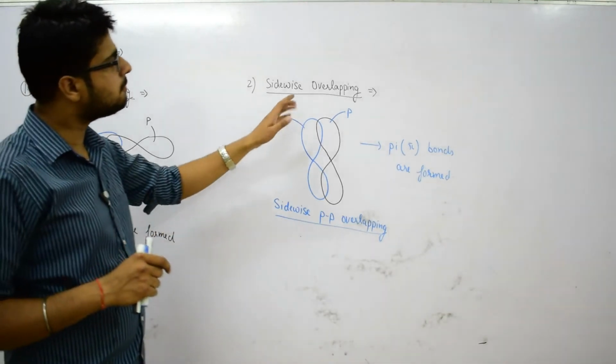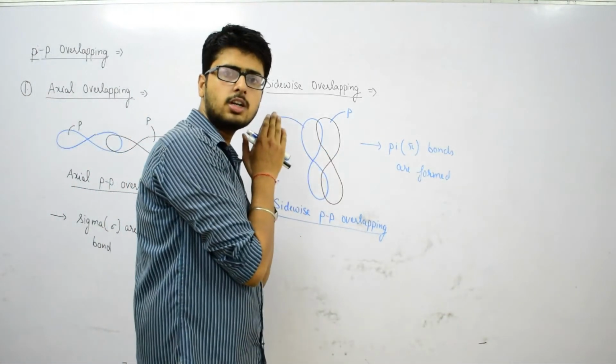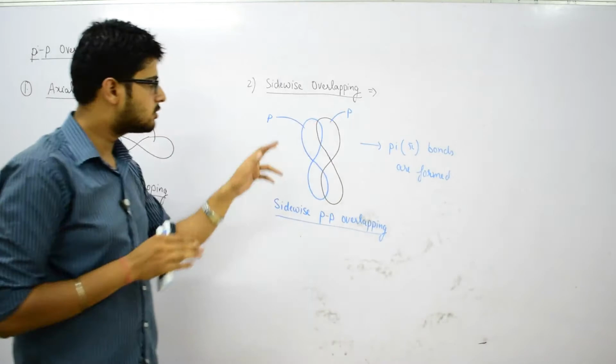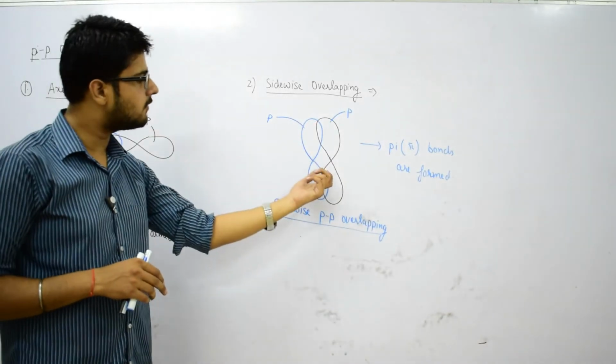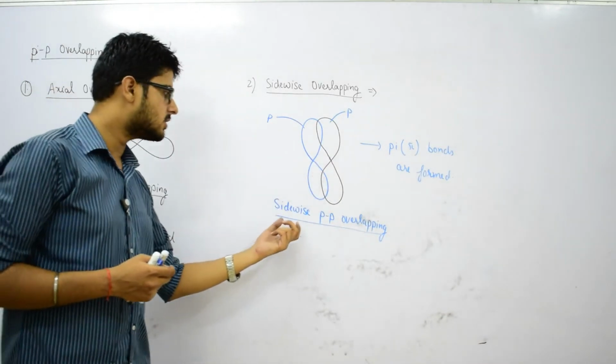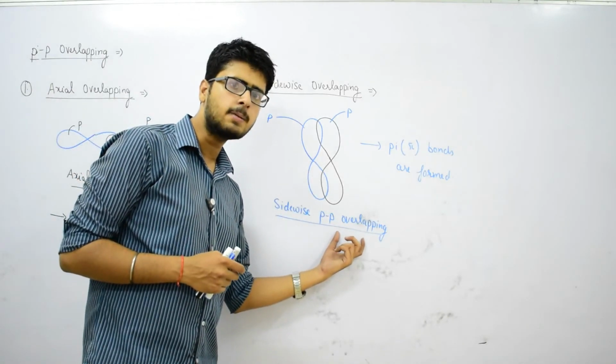But when the two p orbitals lie side-wise to each other, or laterally to each other, this type of overlapping between two p orbitals is called side-wise pp overlapping.